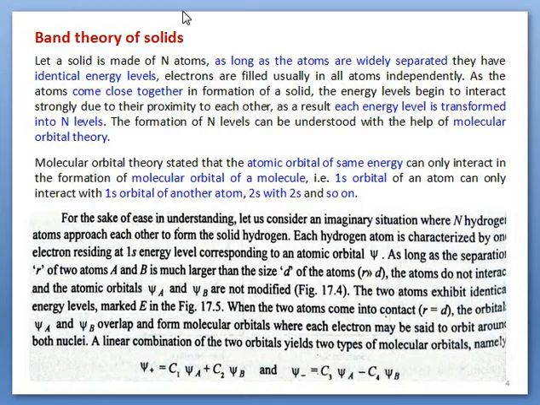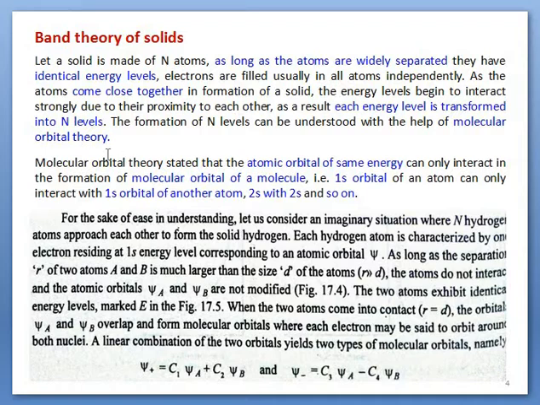Those energy levels will contribute to the formation of bands, and we have to see how electrons are distributed in a band, and how many energy levels and energy states there will be in a particular band.